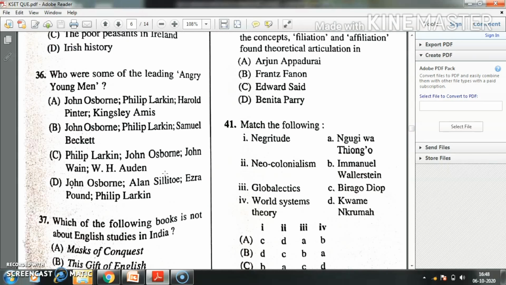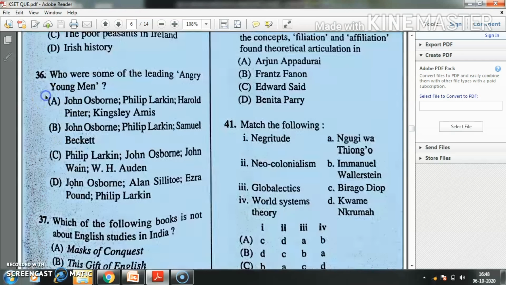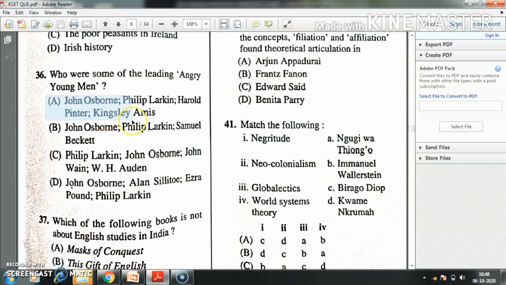Question number 36. Who are some of the leading angry young men dramatists? Option A, John Osborne, Philip Larkin, Harold Pinter, Kingsley Amis. Option B, Osborne, Larkin, Beckett. Option C, Larkin, Osborne, Wayne Arden. Option D, Osborne, Ezra Pound, Philip Larkin, Allen. Here the right answer is option A: John Osborne, Philip Larkin, Harold Pinter, Kingsley Amis.